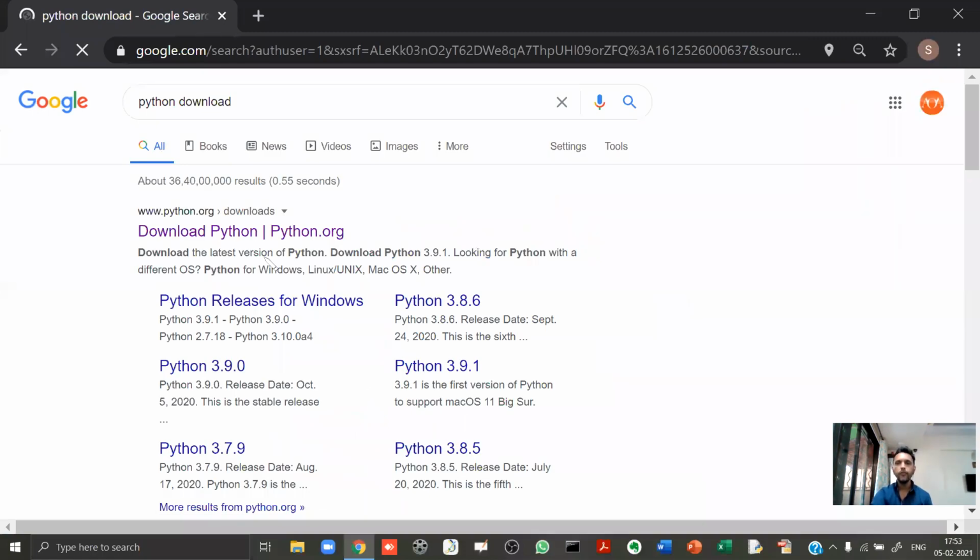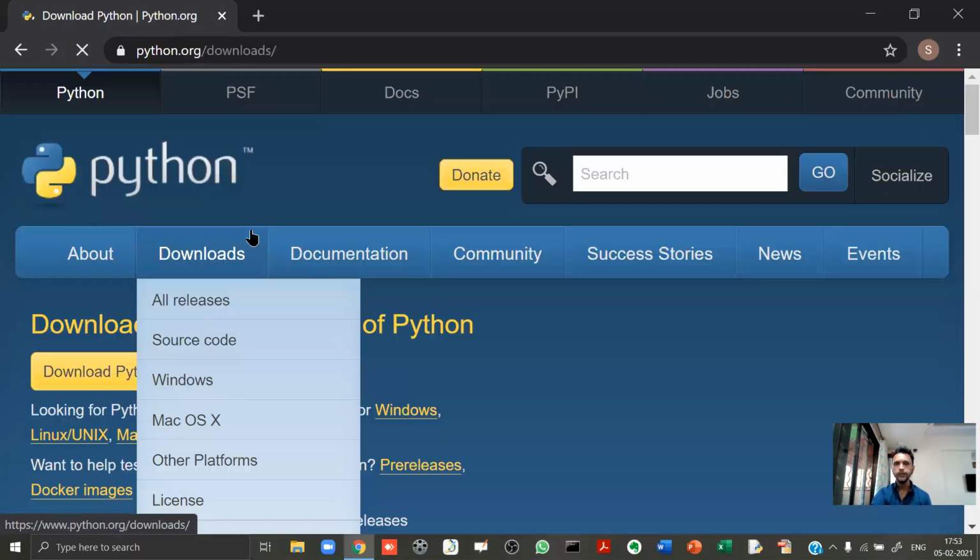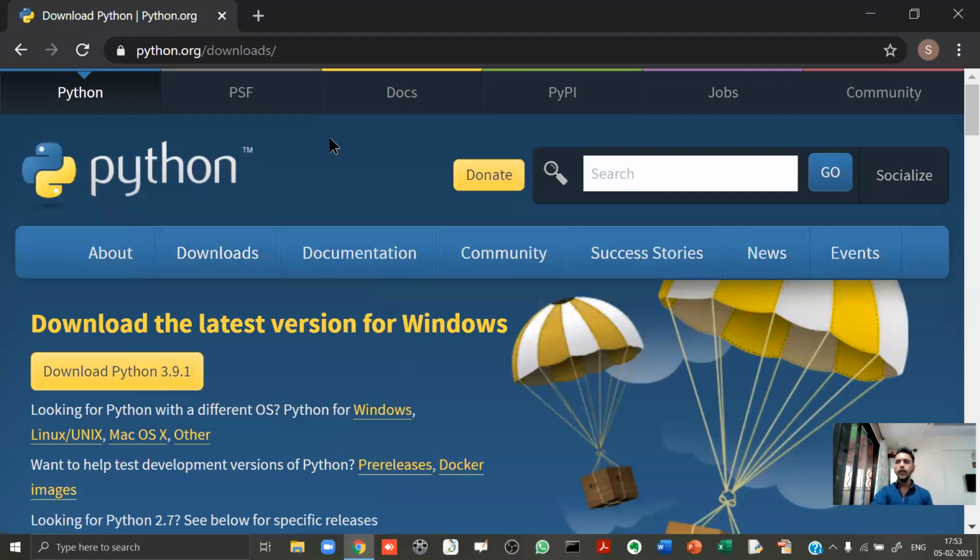Now, the very first link will be www.python.org. This is the official site for Python. Over here you see download Python. This will take you to this website, where you will see download the latest version for Windows. I'm using a Windows laptop, and that is why it says Windows.